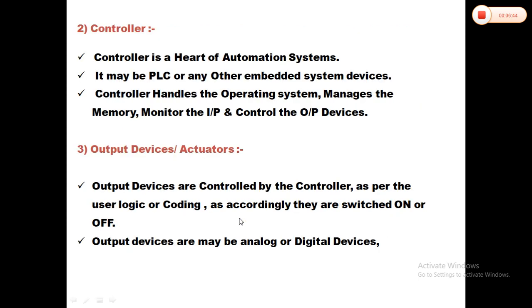Now, what is the controller? The controller is the heart of the automation system. It may be a PLC or any other embedded system device. The controller handles the operating system, manages the memory, monitors the input, and controls the output devices. Output devices are controlled by the controller as per the user logic or coding. Accordingly, they are switched on or off. Output devices may be analog or digital devices.